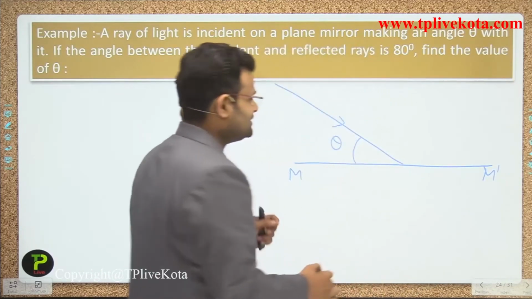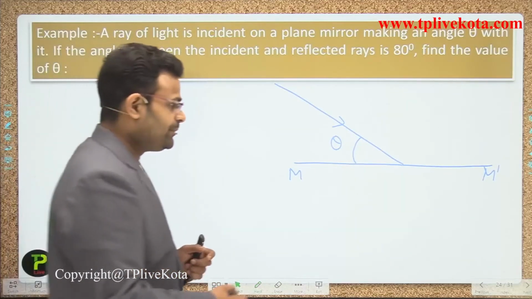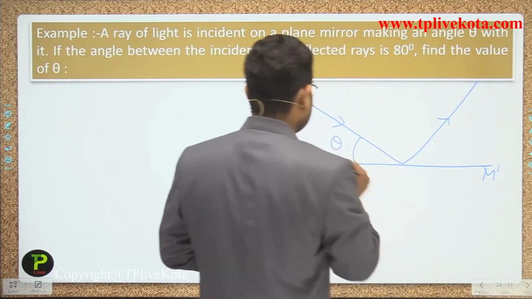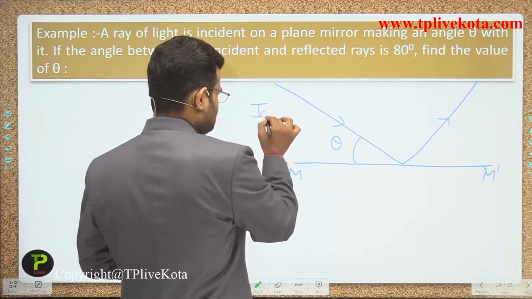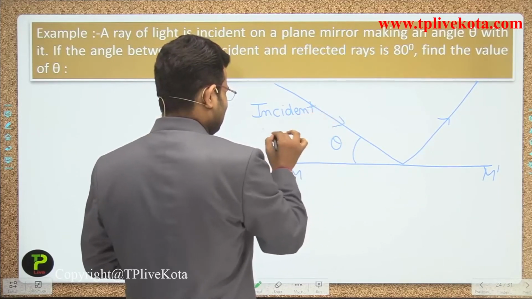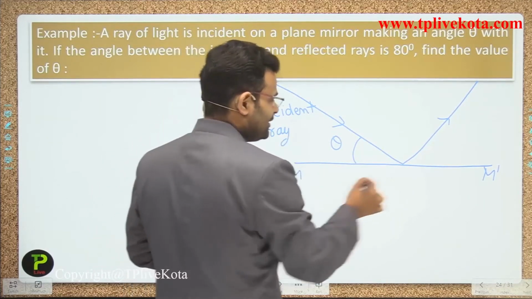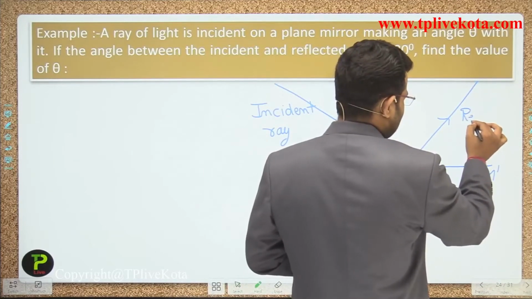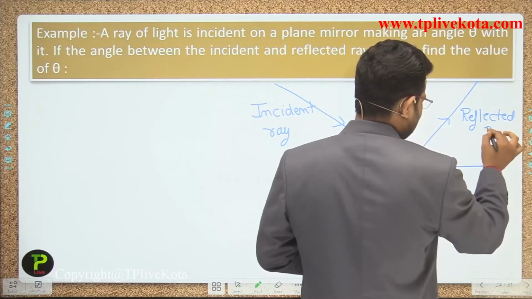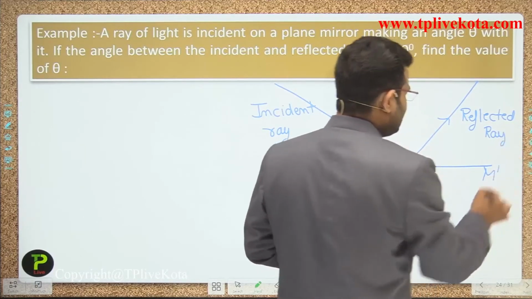When the light is incident on a mirror, it will be reflected in the same medium. That is the incident ray, and that is the reflected ray.